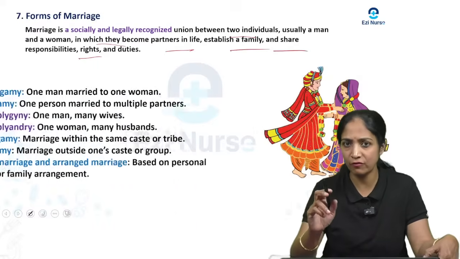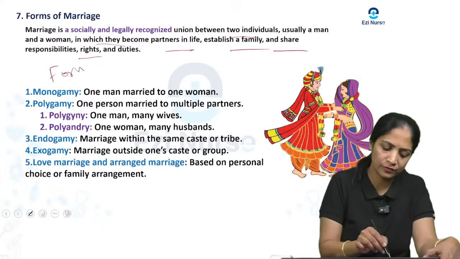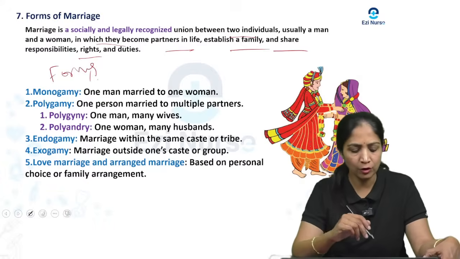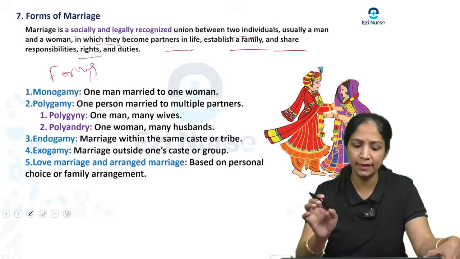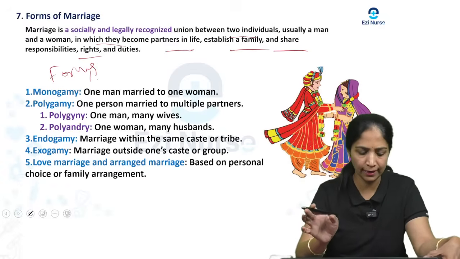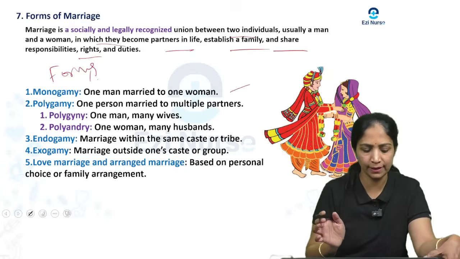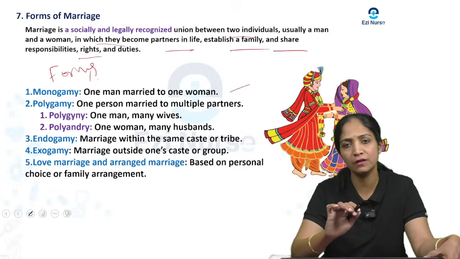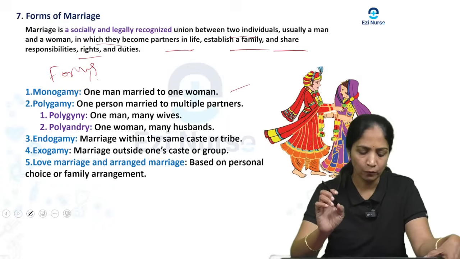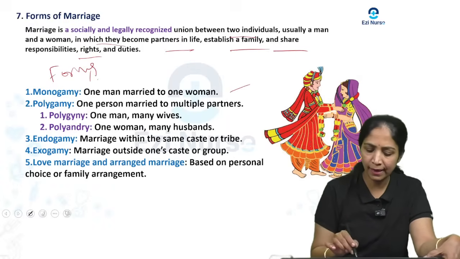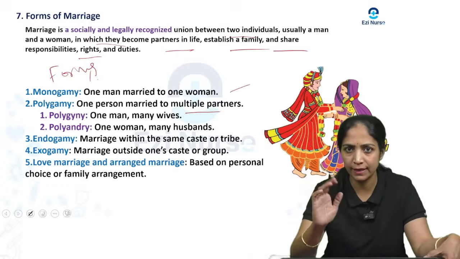So when you come to the forms of marriage, which are the different forms? Usually there is monogamy. Monogamy means one man married to only one woman. Then coming to the next type of marriage, that is polygamy. Here one person is married to multiple partners.